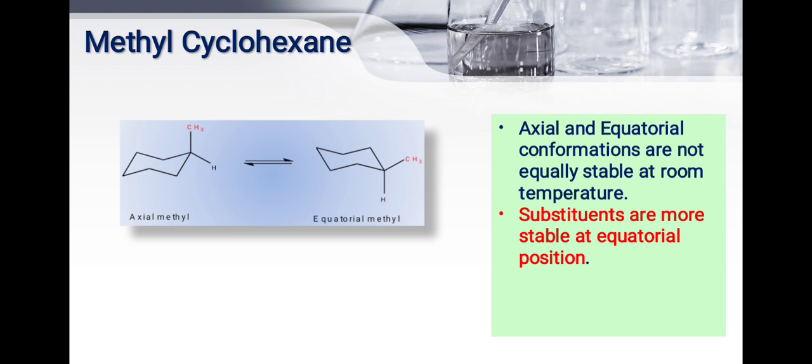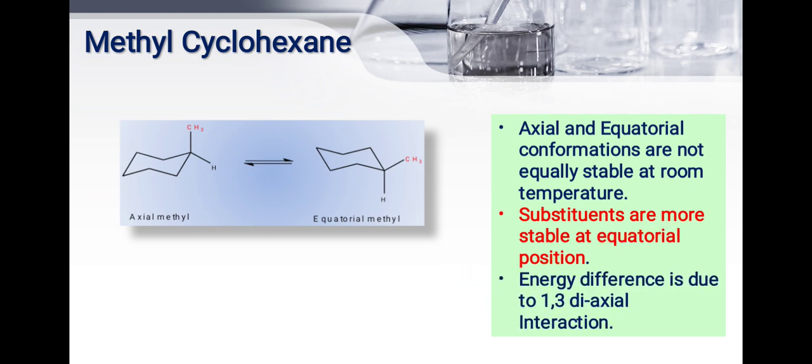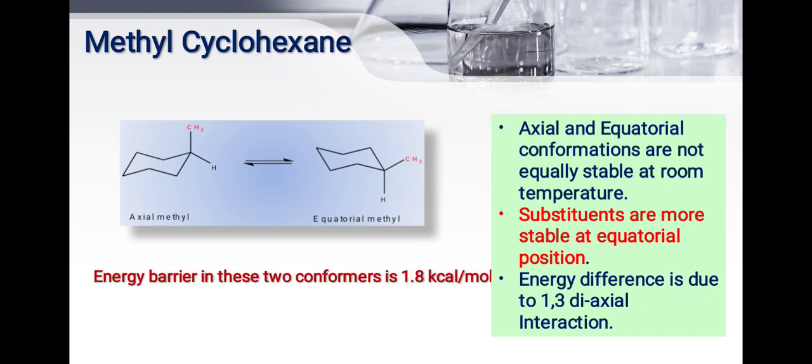the equatorial position. When the methyl group is present on axial and equatorial positions, the equatorial position of the methyl group is more stable than the axial position. That means always remember equatorial position is more stable. The energy difference is due to 1,3 diaxial interaction, and the energy barrier between these two conformations is 1.8 kilocalorie per mole.